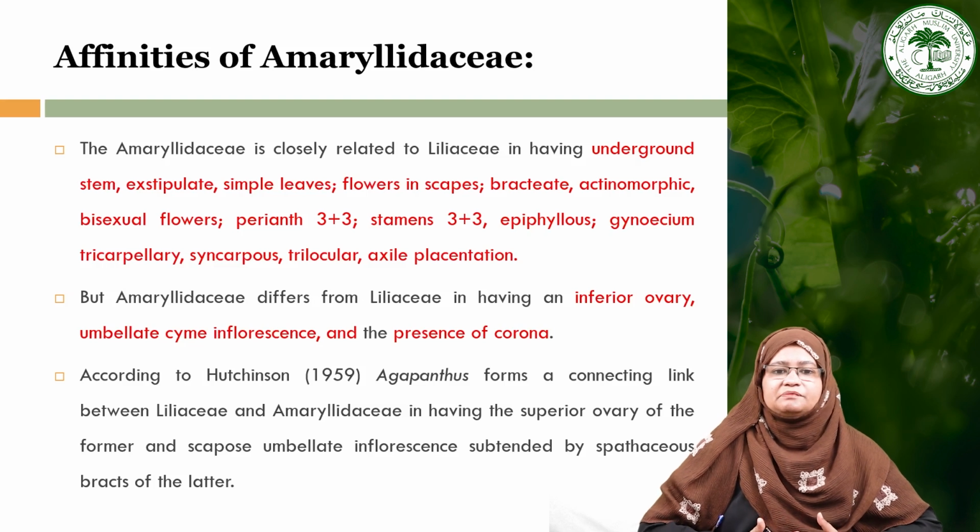But the Amaryllidaceae family differs from the Liliaceae in having inferior ovary, umbellate cyme inflorescence and presence of corona.